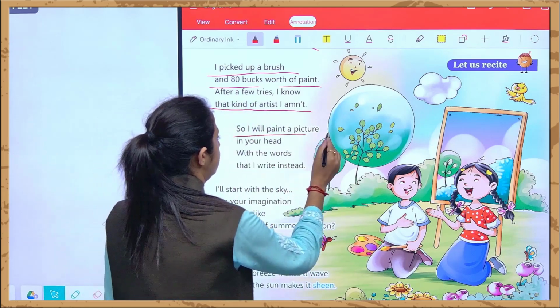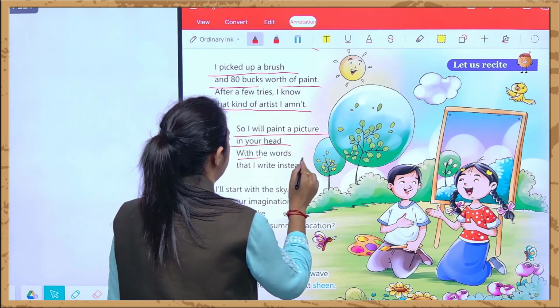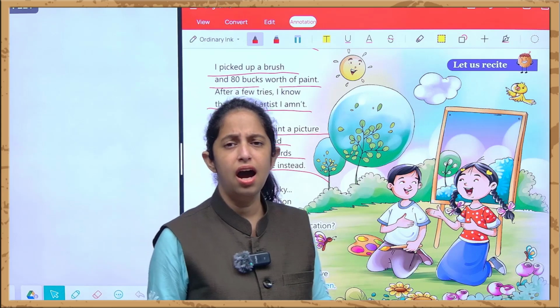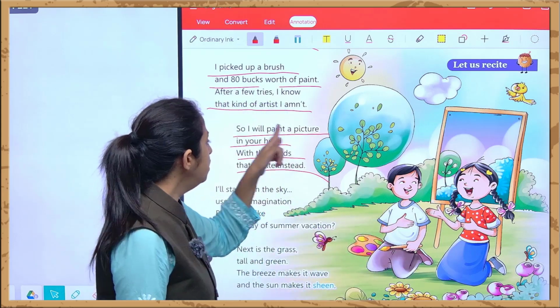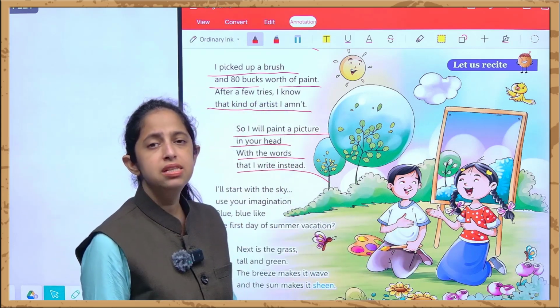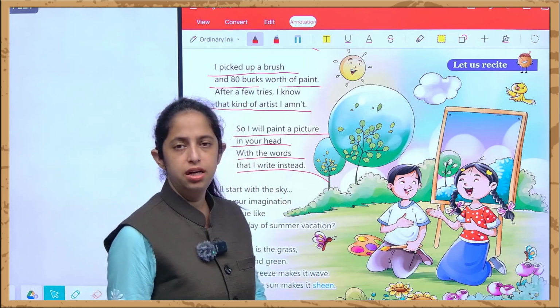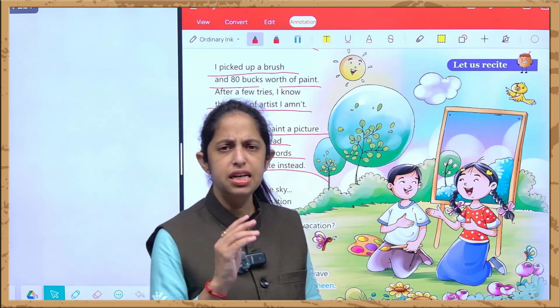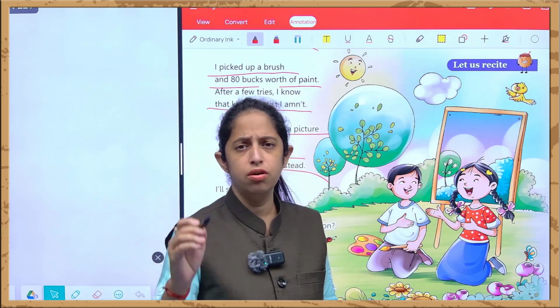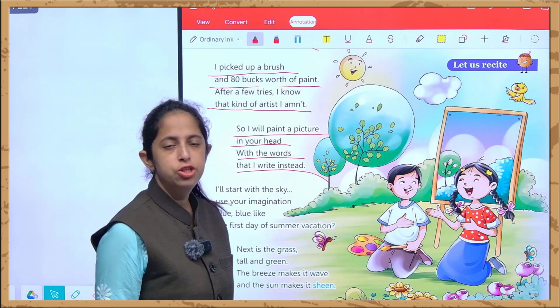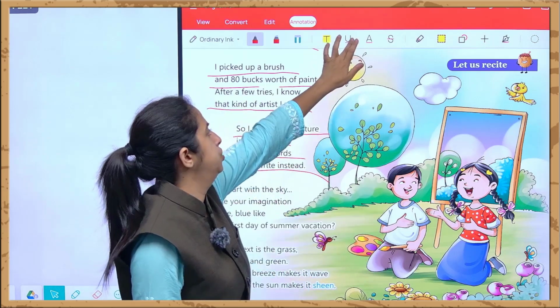So I will paint a picture in your head with the words that I write instead. He's saying that I will basically paint a picture in your head, means in your imagination, with the words that I write instead. With the words that I write instead means with the drawings, instead of drawing, I will paint a picture in your imagination.